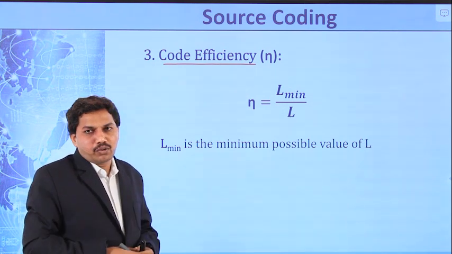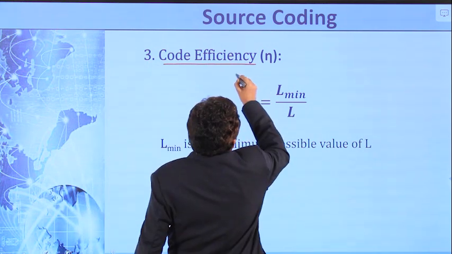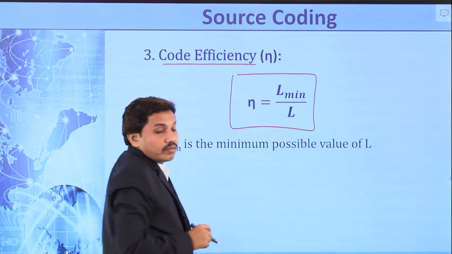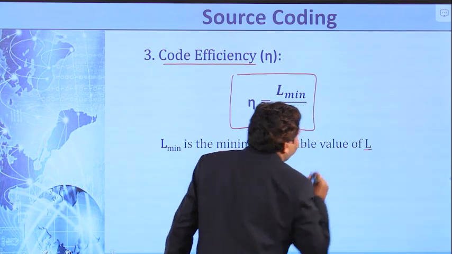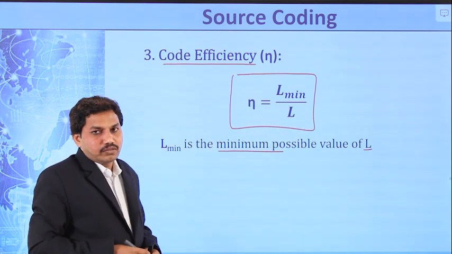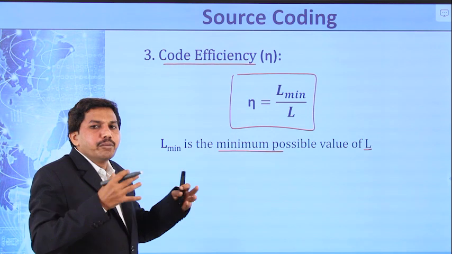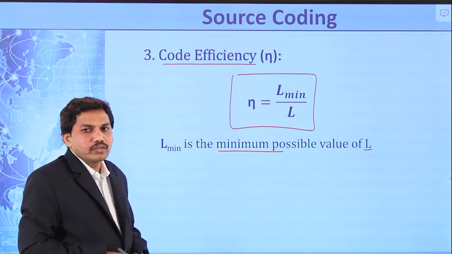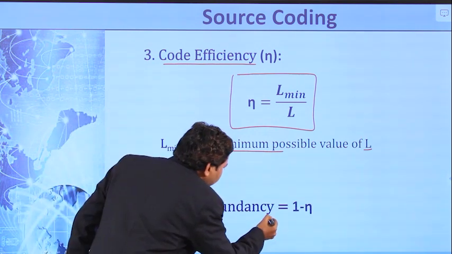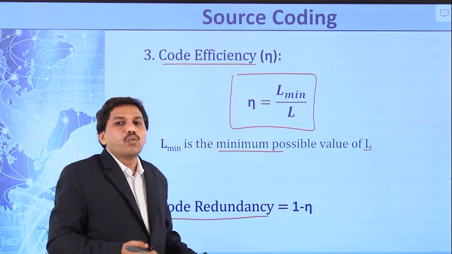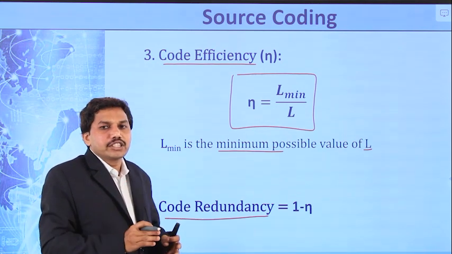What is the efficiency of that particular algorithm? It is calculated as L minimum by L, where L minimum is the minimum possible value of L. If you remember, capital L is the average code word length, and L minimum represents the minimum value of L. Fourth definition is code redundancy, which is equal to 1 minus eta, where eta is the efficiency of the code. So these are the 4 definitions.